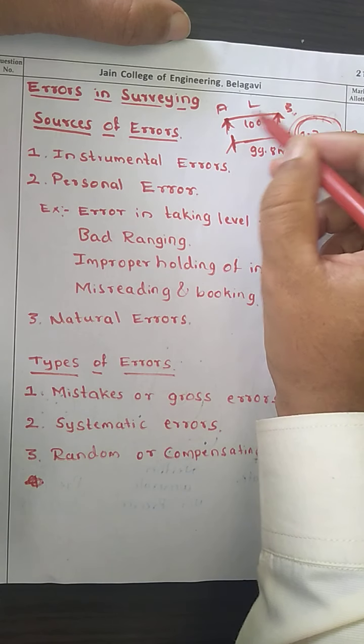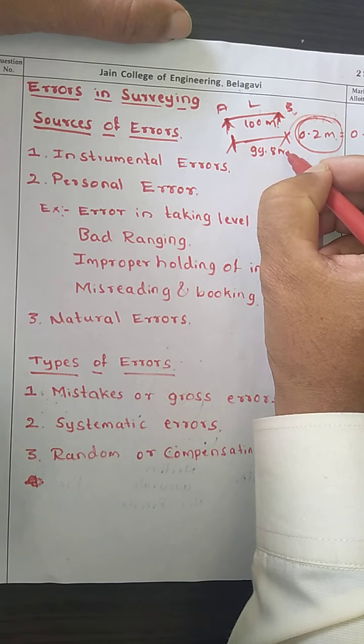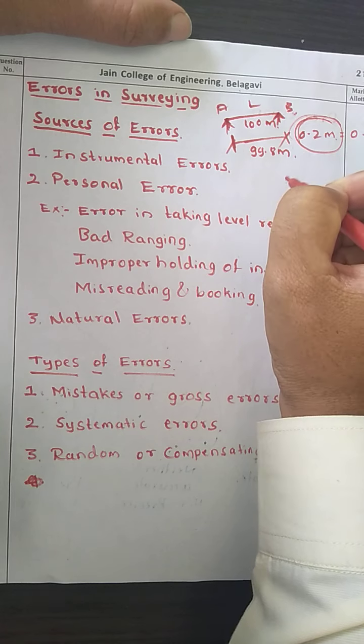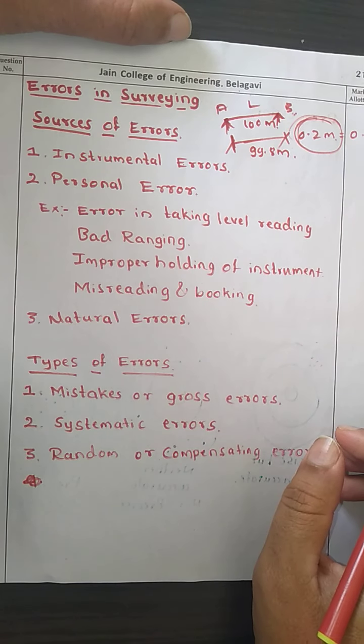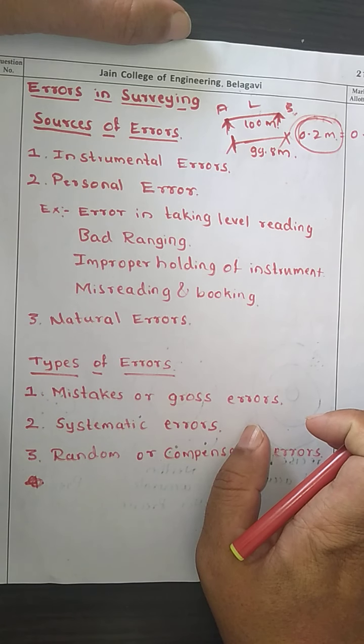So the 100-meter length is there, but when you measure it, you measure it as 99.8. So how much error is there? A 0.2 meter error is there. So what does error mean?